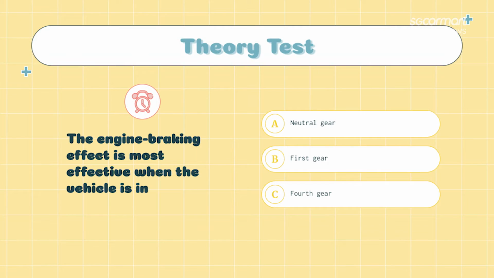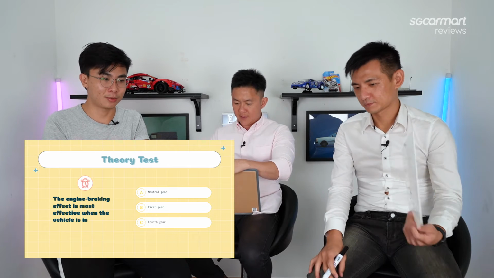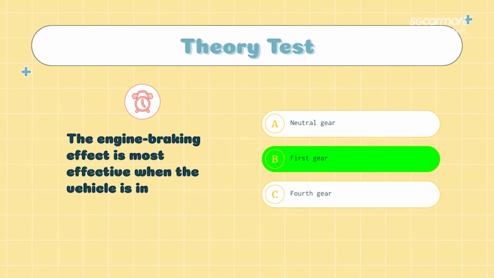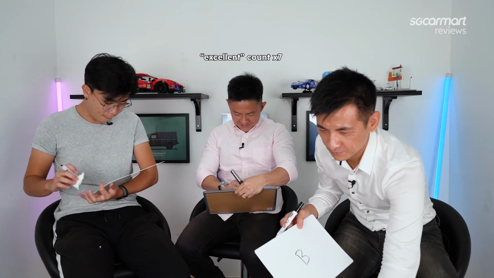Okay. The engine braking effect is most effective when the vehicle is in A. Neutral gear, B. First gear, C. Fourth gear. Well, they write their answer very quickly. I think neutral gear should be the answer. Neutral gear is the most tight. Engine brake comes into action. Oh, excellent. To be honest, I just hear the way their pen writing.